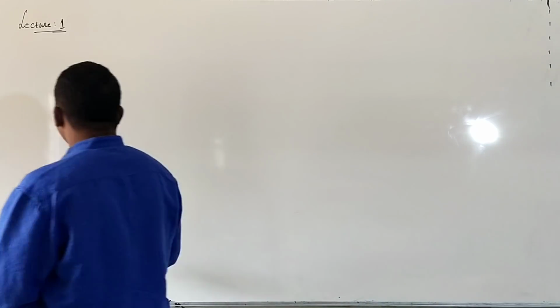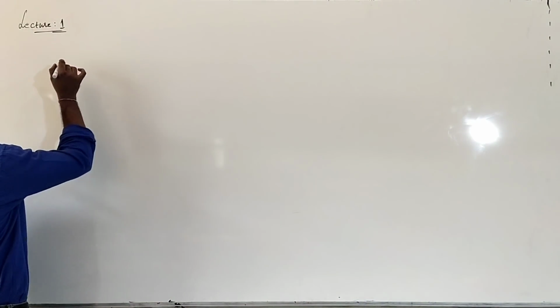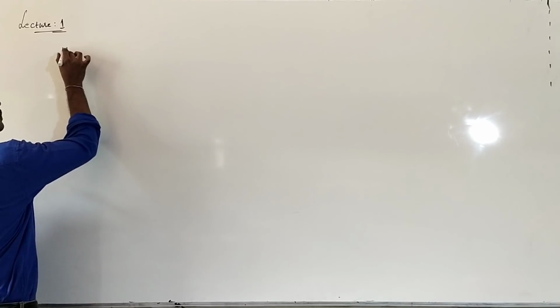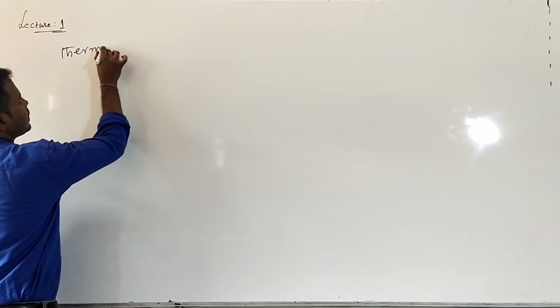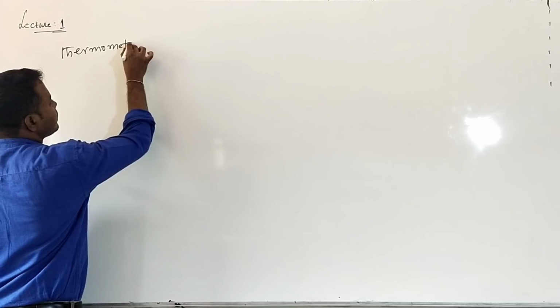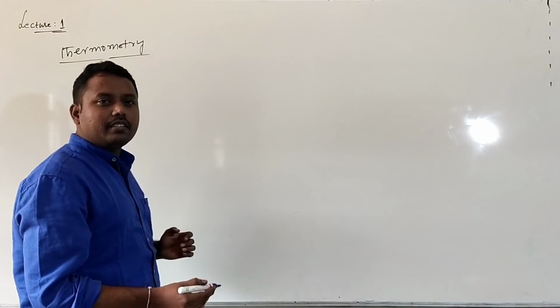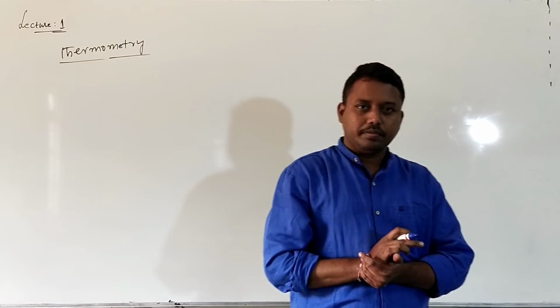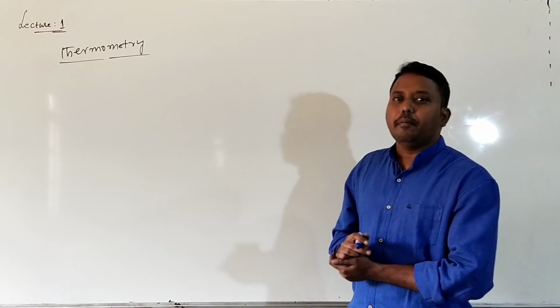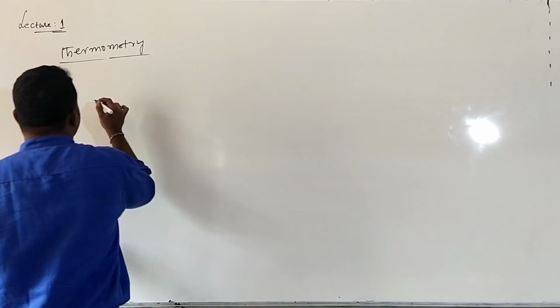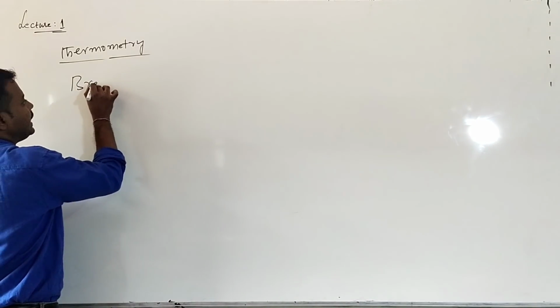In this thermal properties of matter, first we will start with thermometry. What is thermometry? Thermometry is the branch of heat, or branch of physics, which deals with the measurement of temperature.